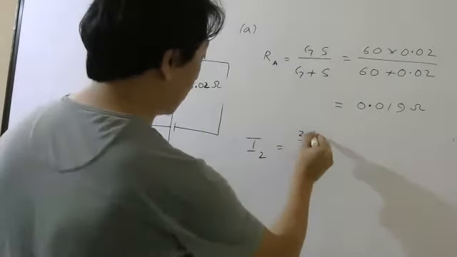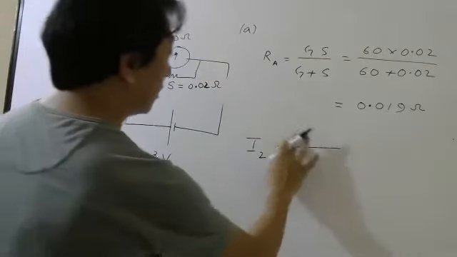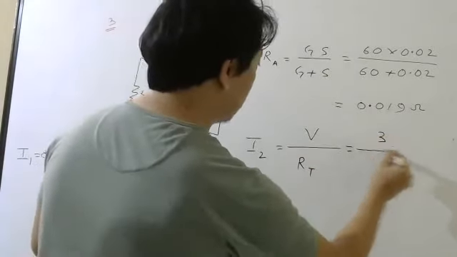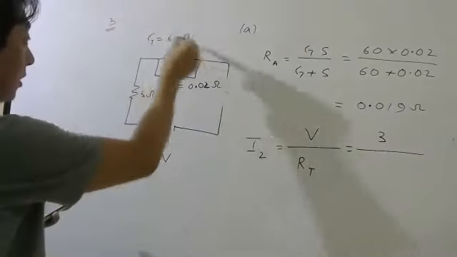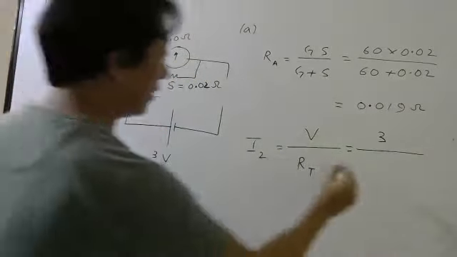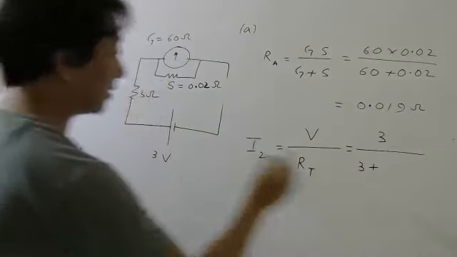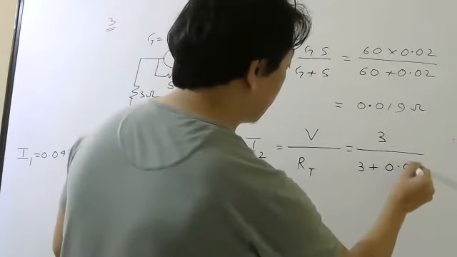Voltage is 3 volt, divided by the total resistance. The total resistance is this 0.019 in series with this 3 ohm. So 3 plus 0.019.